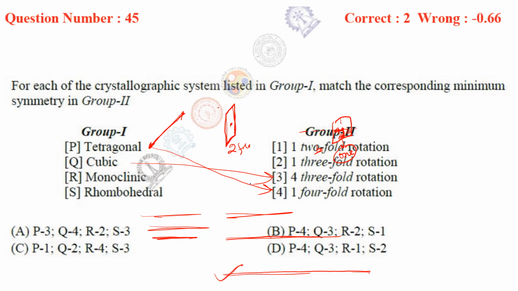Then monoclinic, 1 2-fold rotation, rhombohedral, 1 3-fold rotation. So P matches with 4, Q matches with 3, R matches with 1 and S matches with 2. So what will be the answer? Answer will be D.